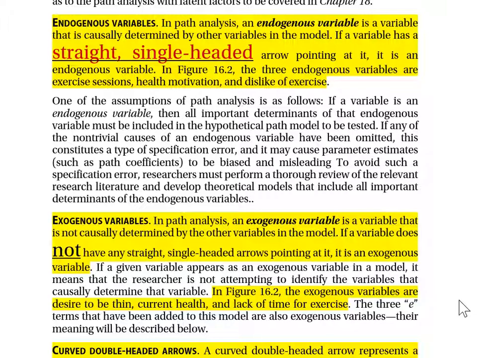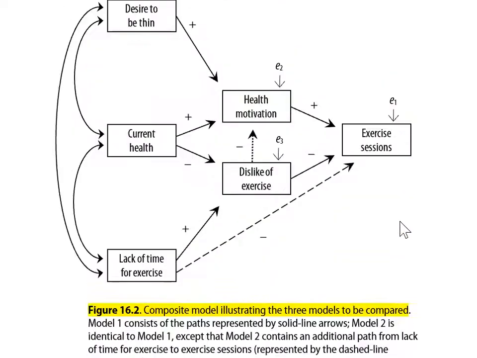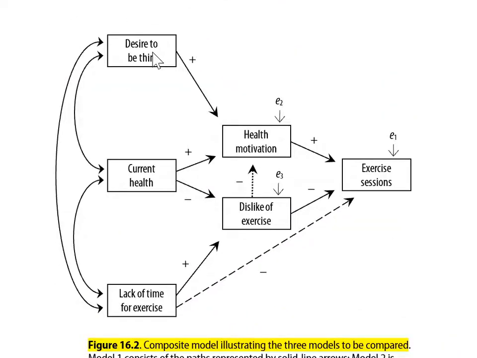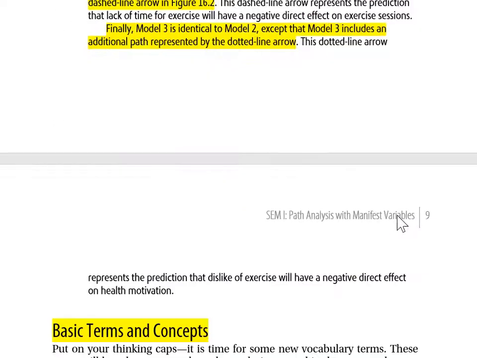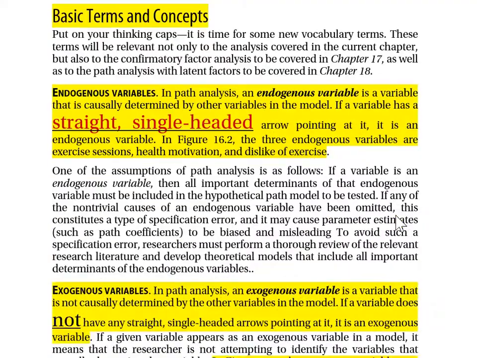In figure 16.2, the exogenous variables are desire to be thin, current health, lack of time for exercise. Is that true? Yes. Desire to be thin does not have any straight single-headed arrows pointing at it. That makes it exogenous. Same thing is true for current health. Same thing is true for lack of time for exercise. Now we know what our exogenous variables are.